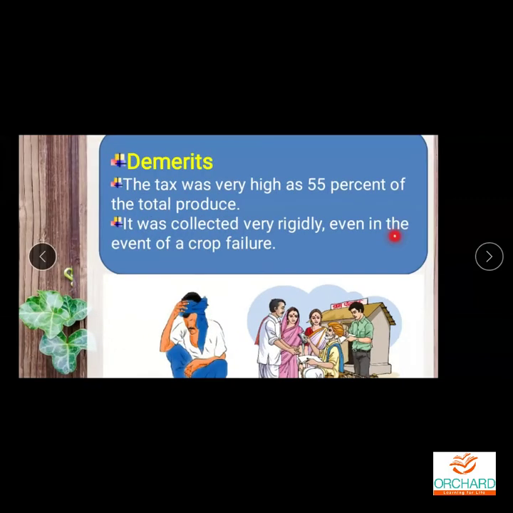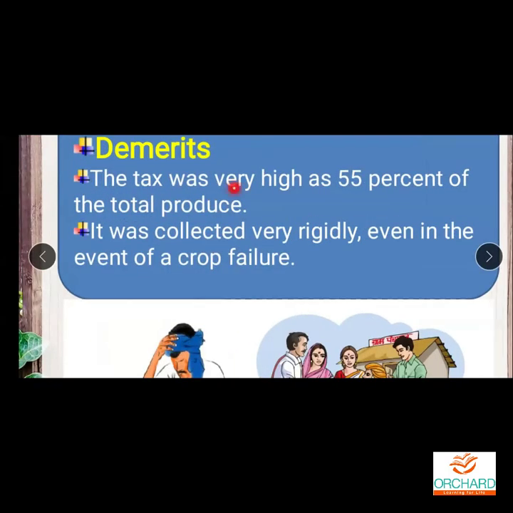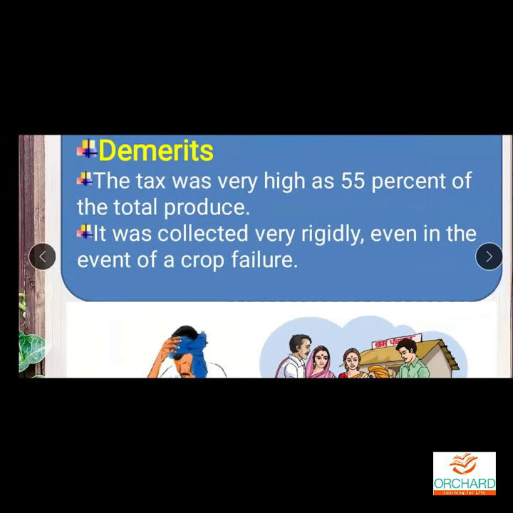What are the demerits? That is disadvantages. The tax was very high, 55% of the total produce. Produce means the product. They had to pay 55% of the total produce. That means if you earn 100 rupees, you have to pay 55 rupees to the Britishers. If they earn 100 sacks of rice, they had to pay 55 sacks of rice to the Britishers. So it is more than half.